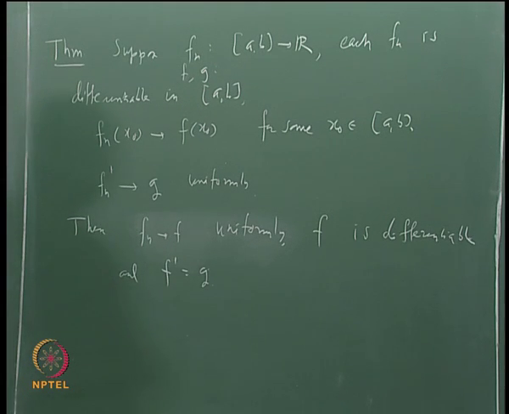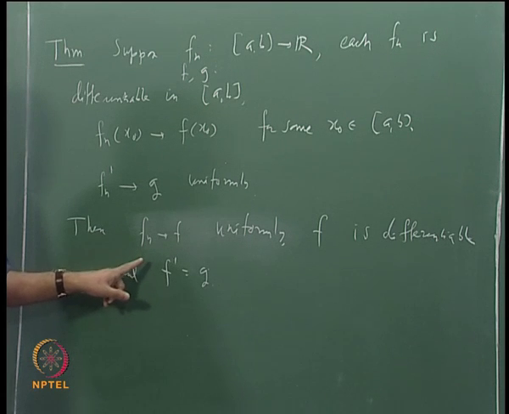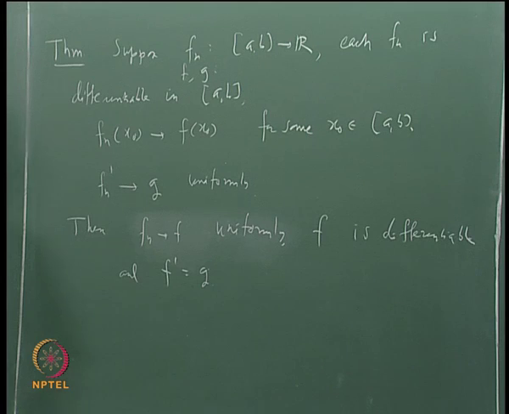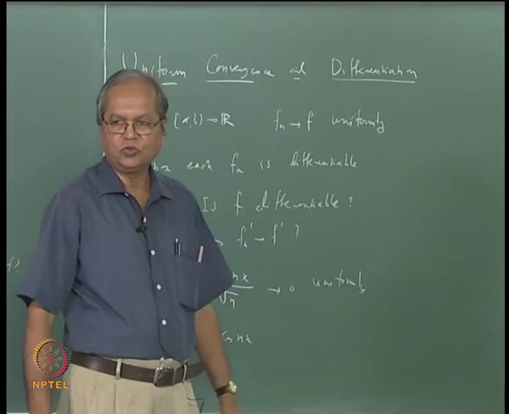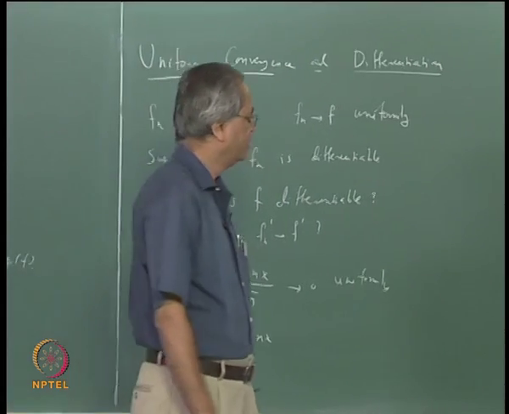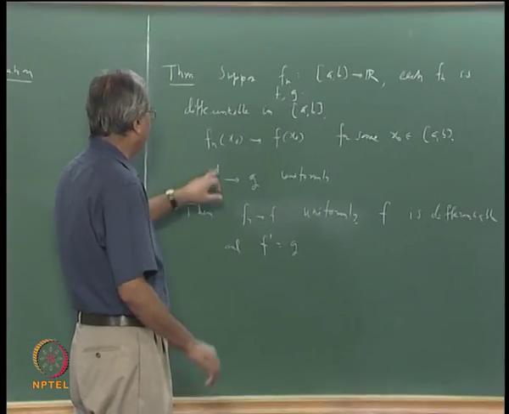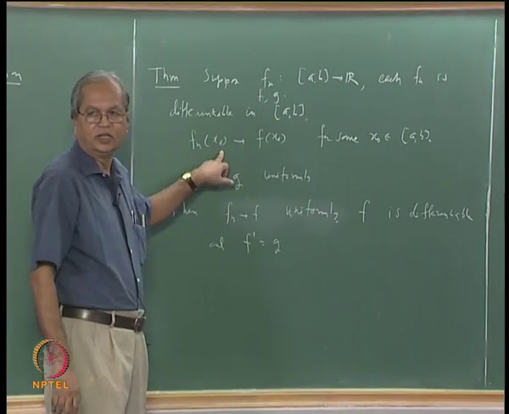Again the idea is, let us take the things one by one. First thing is we want that fn converges to f uniformly. Then we have seen that one of the ways to show that a sequence of functions converges uniformly is that you show that it satisfies the Cauchy criteria. Then what do we know about fn? We only know that fn at x naught converges, at other points we do not know.